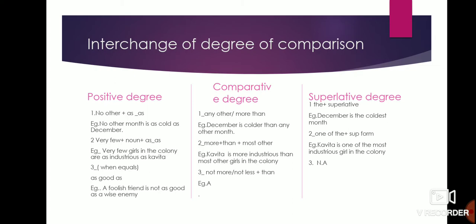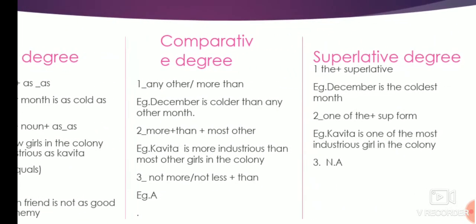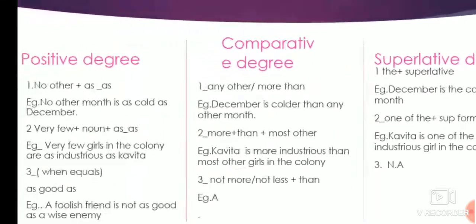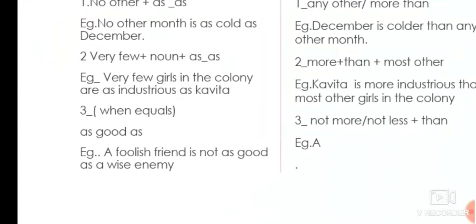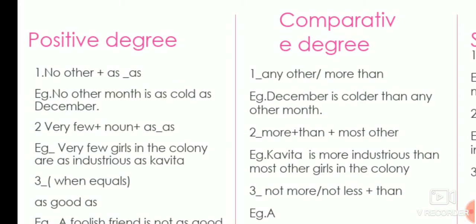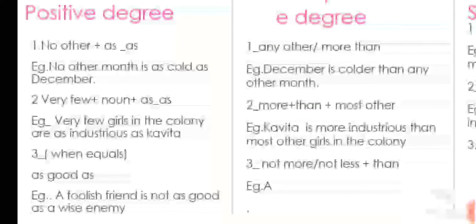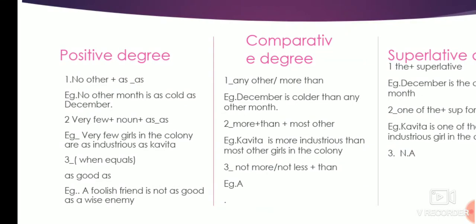Now see, there are three degrees: positive, comparative and superlative. Now just see the positive degree. In the positive degree there are three sets of sentences: no other, very few, and equals. If no other is used in the sentence, you have to use as.